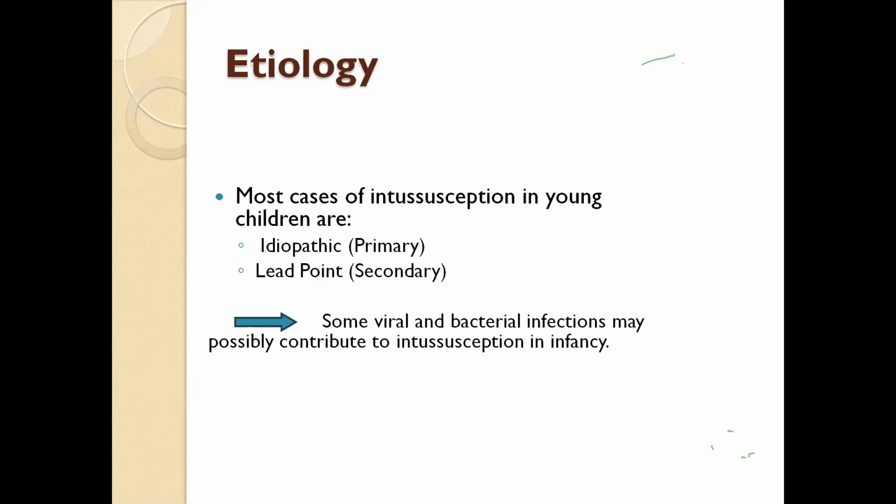The other variety is secondary intussusception, secondary to lead point pathology in the wall of the gut. It also produces intussusception, and the age group is usually older, or sometimes very early, because the pathology is already present. It causes invagination of this proximal loop into the distal loop, causing obstruction, ischemia and vascular compromise.